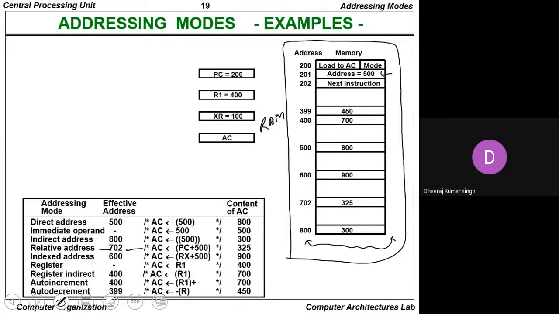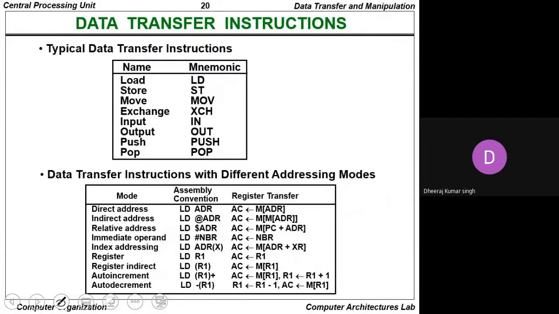For auto increment it is 400, and auto increment shifts the value to the next variable, so this is 700. For auto decrement it is 399, and the value is equivalent to 450. So this is one way by which, applying the formula, you can calculate the addresses.